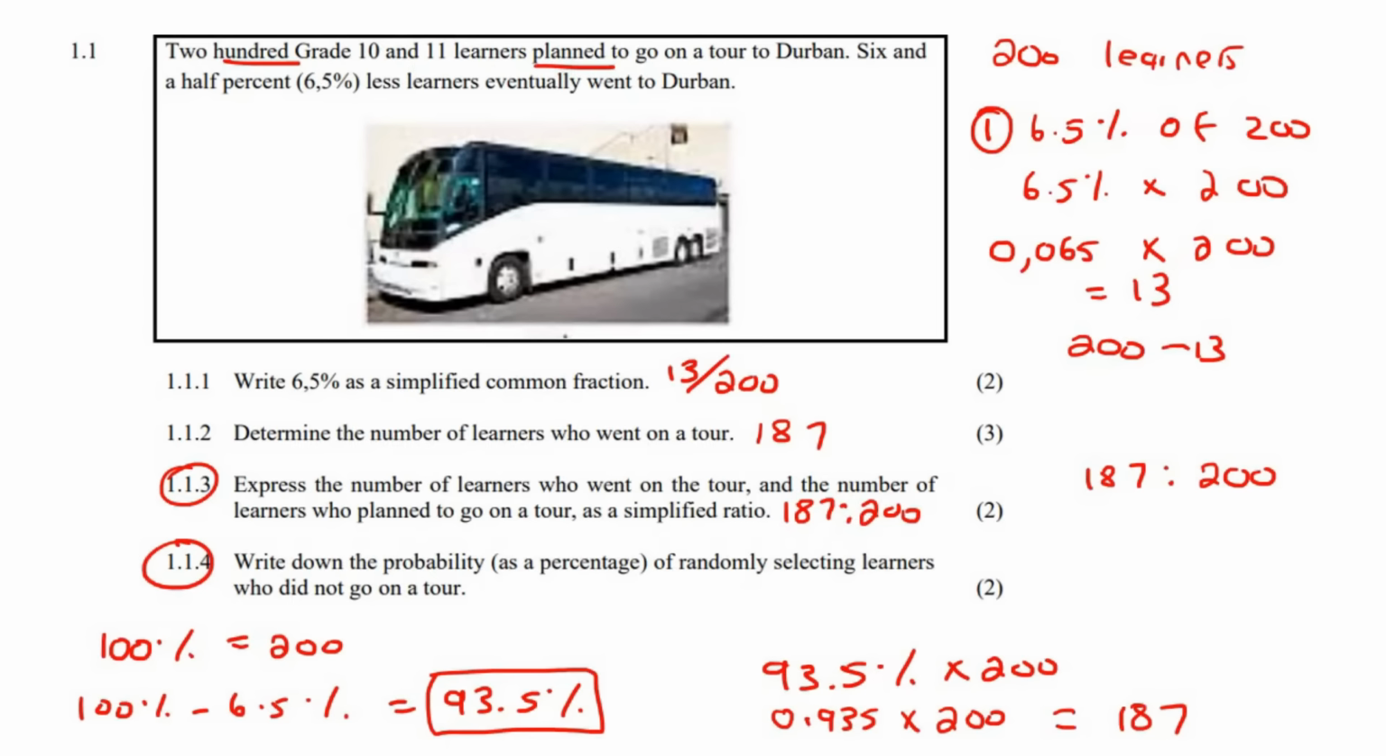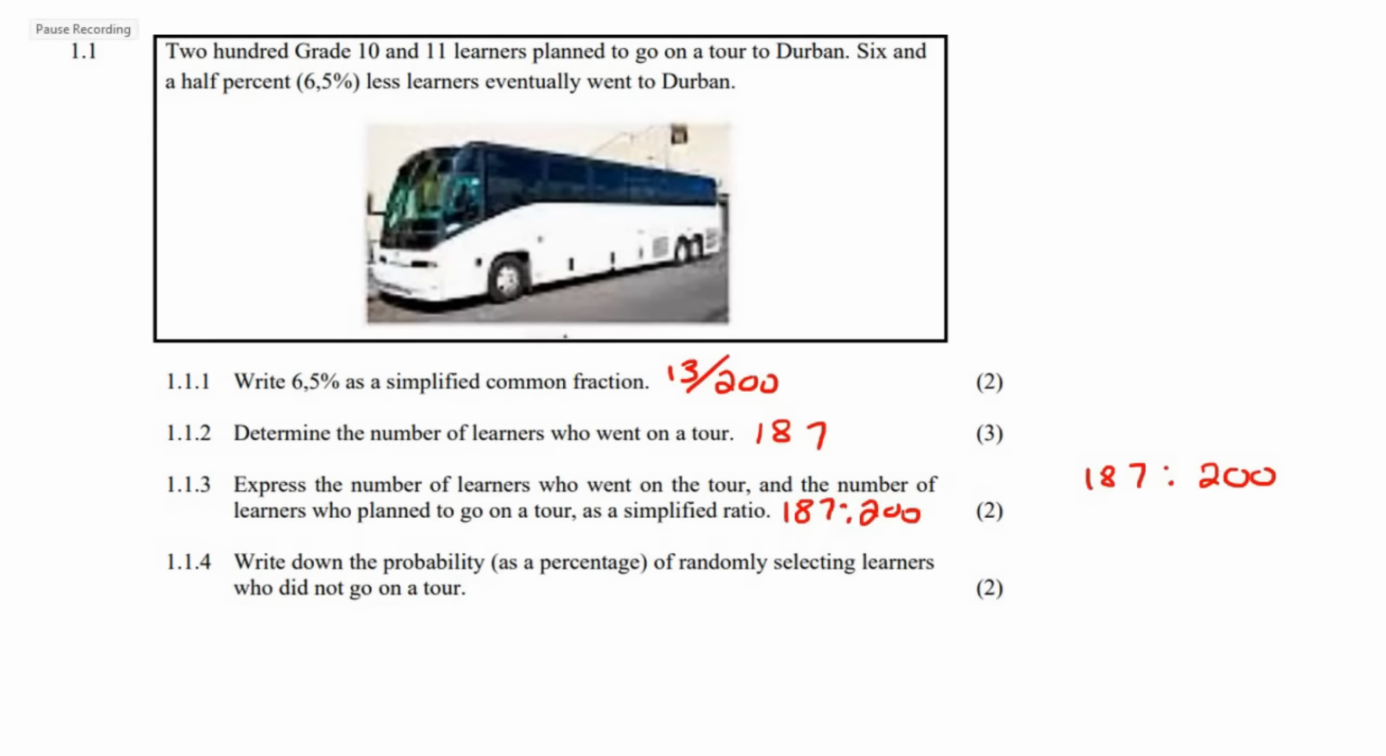This question says, write down the probability as a percentage of randomly selecting learners who did not go on tour. So remember, probability is always going to be over the total. So we're going to say over, and the total is 200 people. Now, what goes at the top over here? Well, we've got to look at what they want. Write down the probability of selecting learners who did not go. So how many people did not go? That was 13. So you're going to say 13.